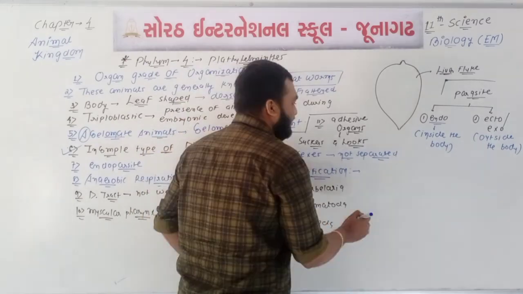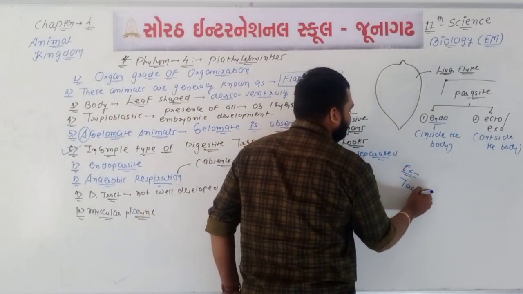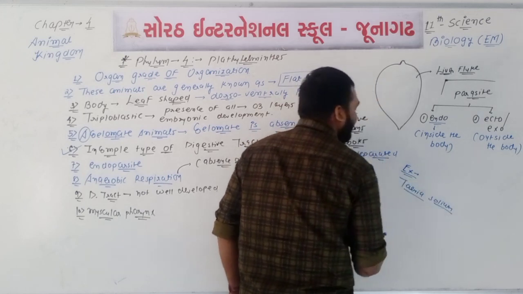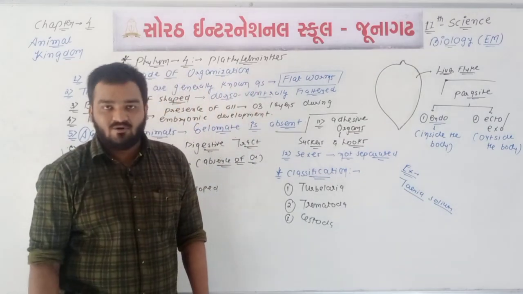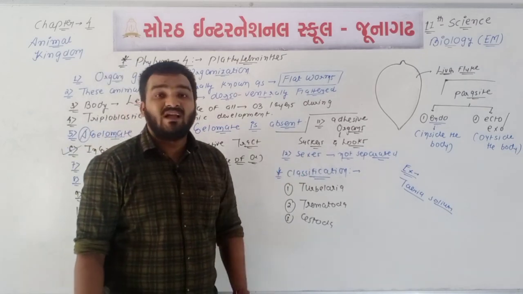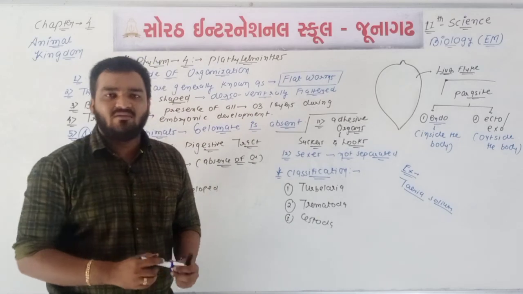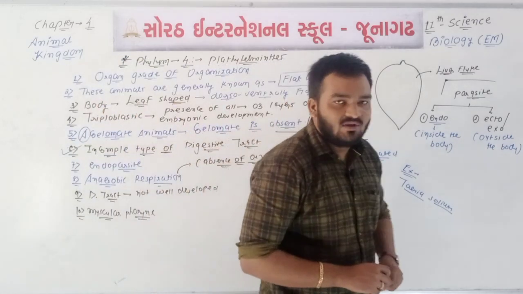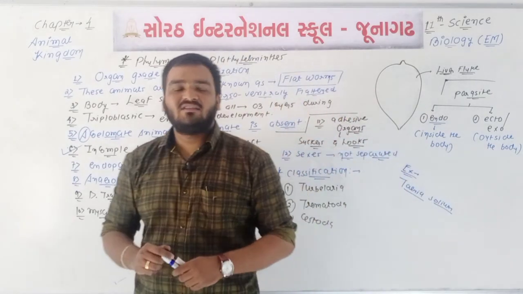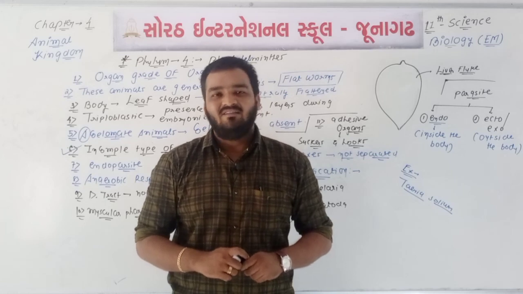What about the examples? You know Taenia solium is an example. In Gujarati it is called tapeworm. Taenia solium belongs to this. Then liver fluke, its scientific name is Fasciola hepatica. Okay, so in this lecture we have talked about 2 different phyla. First one is Ctenophora, second one is Phylum Plathyhelminthes. So today's lecture is 100% completed. I hope that you are getting this content very easily. Thank you very much.